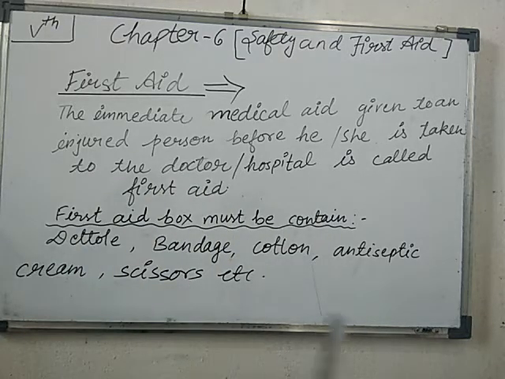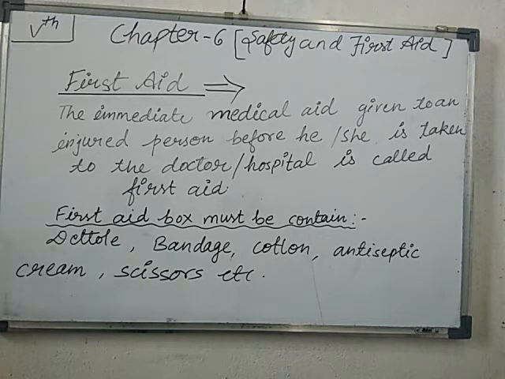A small accident means a minor cut or any type of wound at home. You can do this process at your home. It is known as first aid because you are doing this treatment before going to the doctor.